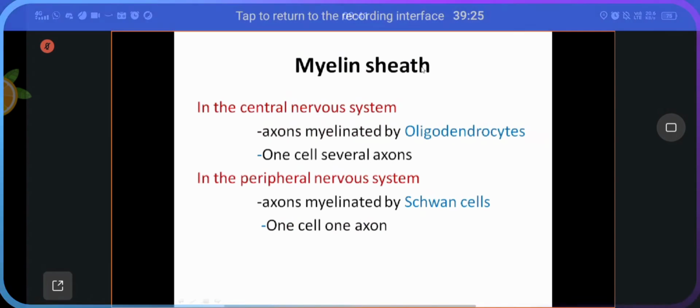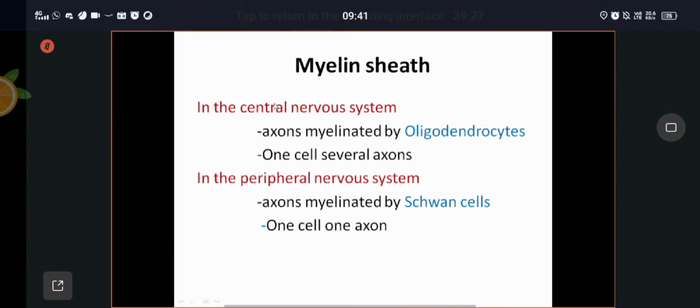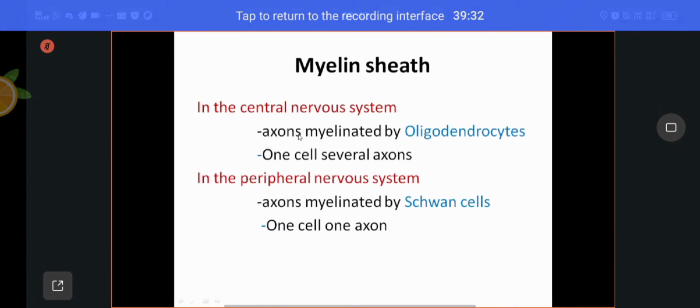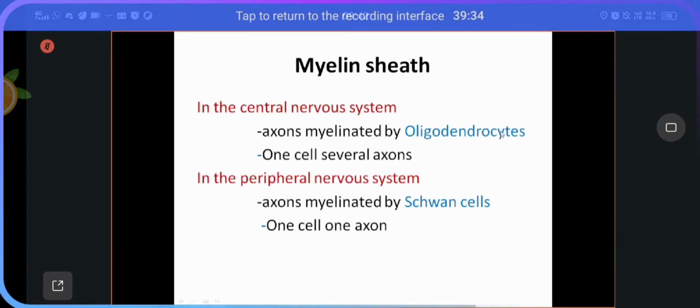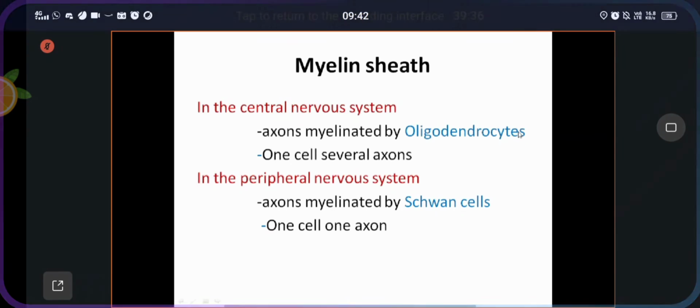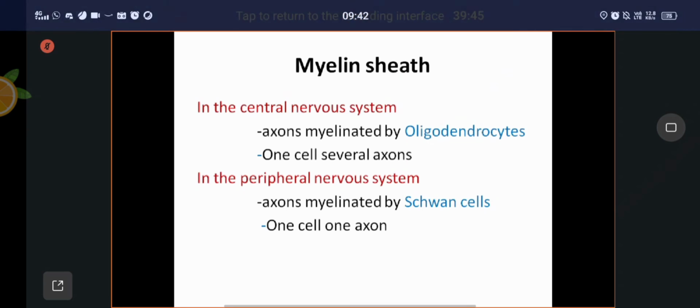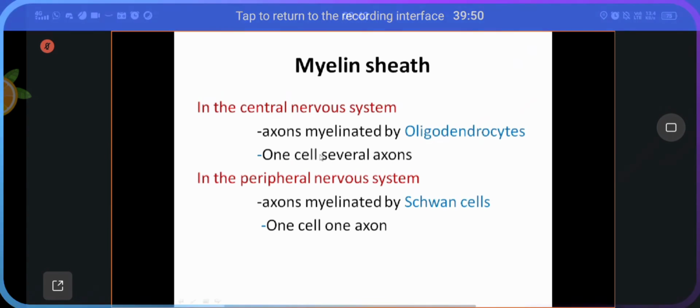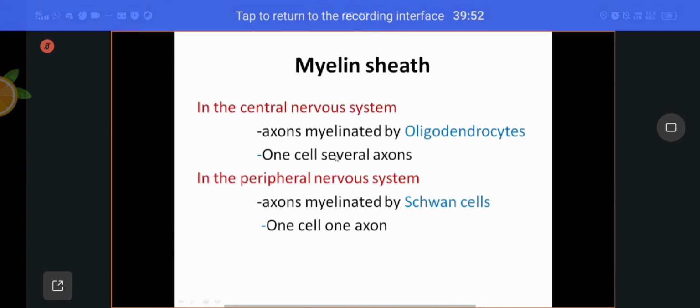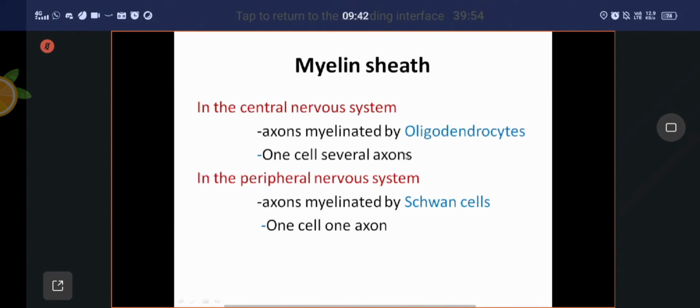Coming to the myelin sheath. In the central nervous system, the axons, nothing but nerve fibers, are myelinated by oligodendrocytes. Oligodendrocyte is a type of neuroglial cell. It is responsible for the myelination of axons within the central nervous system. One cell myelinates several axons. That you have to keep in your mind.